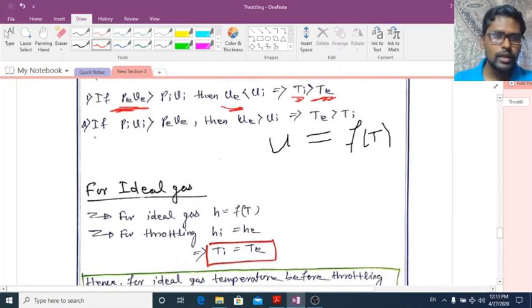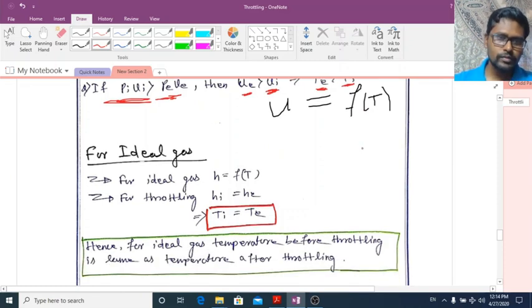Similarly, take the second case. If the flow work at the inlet is increasing, or if the flow work at the inlet is greater than the flow work at the exit, then what will happen? If H has to remain constant, the internal energy at the exit from the control volume is greater than the internal energy at the inlet. So what will happen? The temperature at exit will be greater than the temperature at inlet.